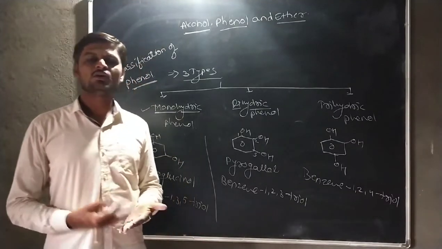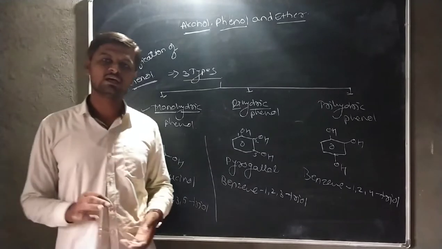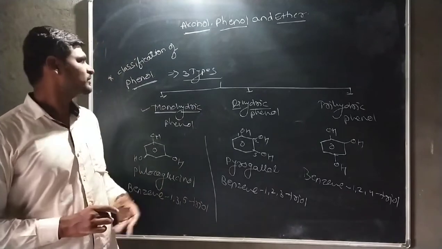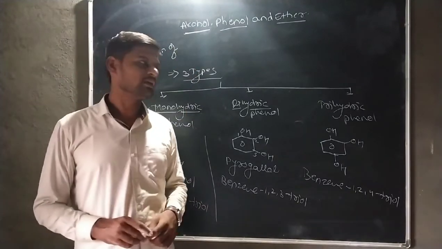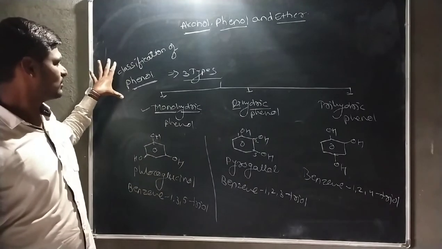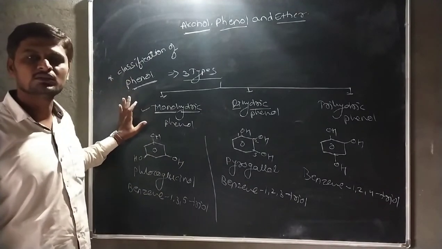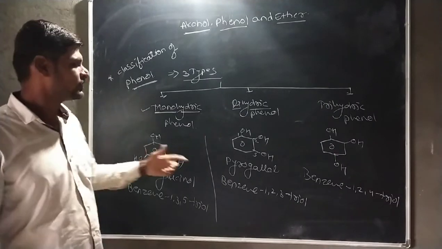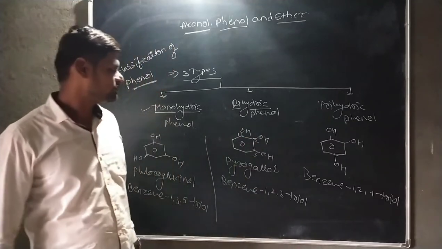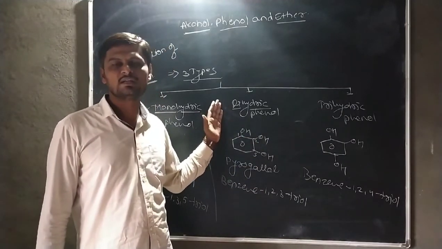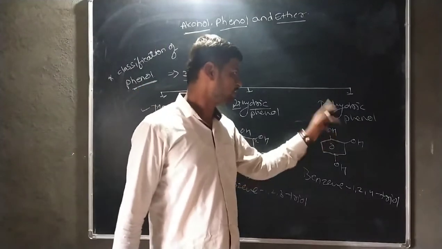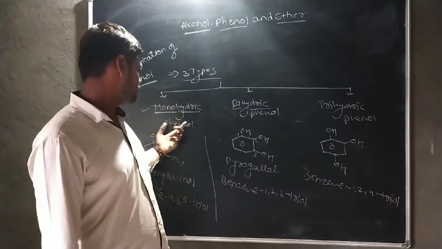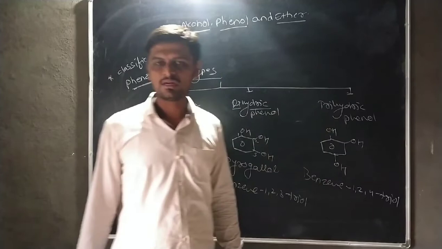Phenol is also known as carbolic acid. This word carbolic acid is important for many examinations. Phenol is a hydroxyl derivative of an aromatic compound. The classification of phenol: first, monohydric phenol, in which one hydroxyl group is directly attached to the benzene ring. Then the second type is dihydric phenol, with two hydroxyl groups directly attached to the benzene ring. In the third type, three hydroxyl groups are attached to the aromatic ring. Therefore, it is monohydric, dihydric, as well as trihydric.